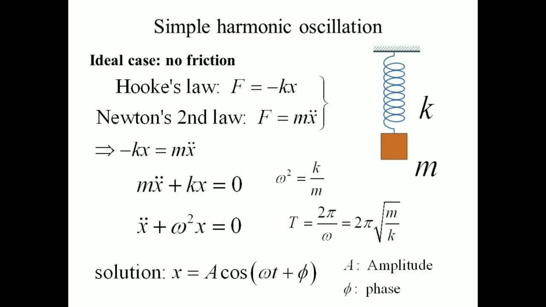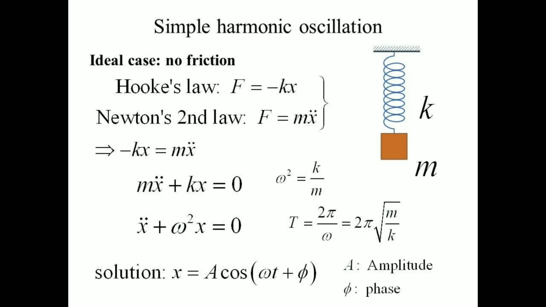In the equation m x double dot plus kx is equal to 0, we replace k by omega square m, and now divide the complete equation by m. The m term gets cancelled out. So what will remain? x double dot plus omega square x is equal to 0. That will remain.